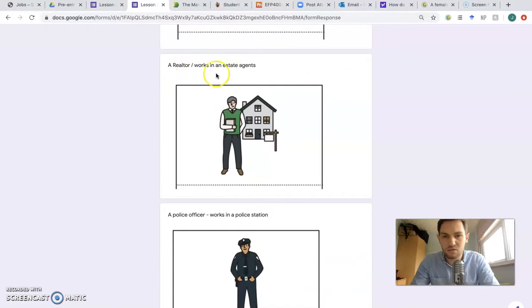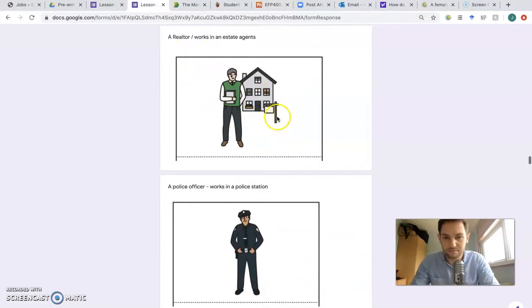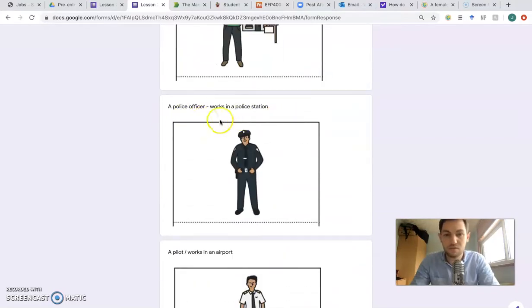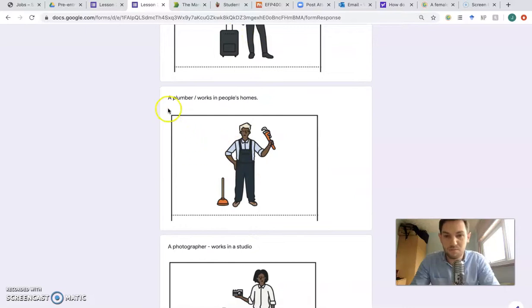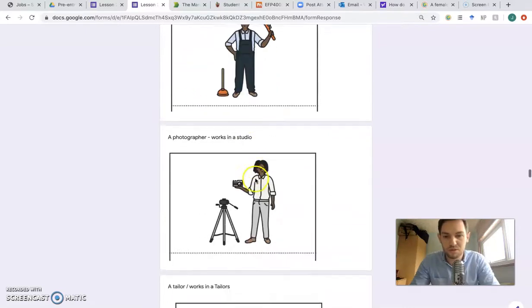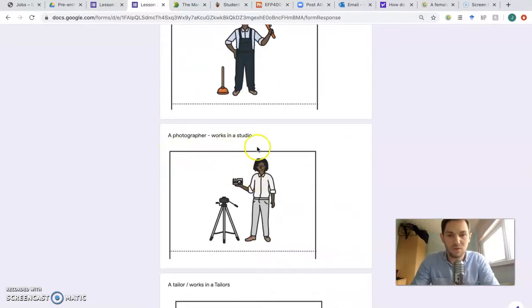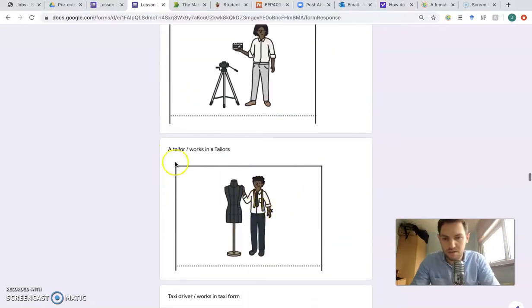A realtor who works in an estate agent's. A police officer who works in a police station. A pilot who works in an airport. We have another plumber who works in people's homes. A photographer who works in a studio. A tailor who works in a tailor's.